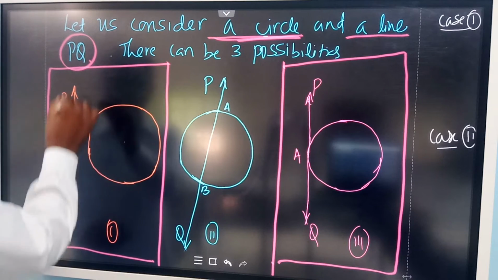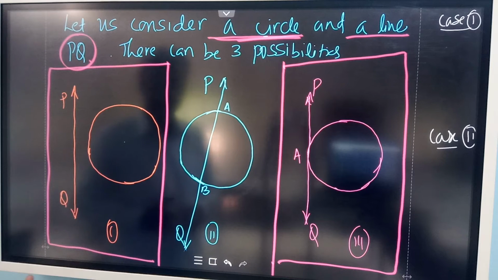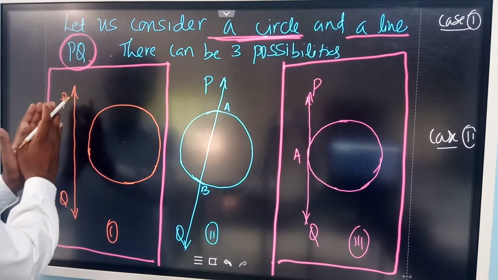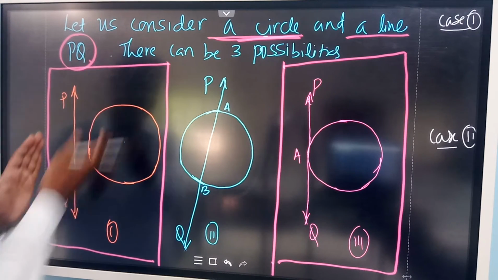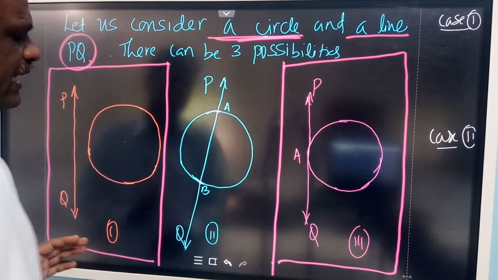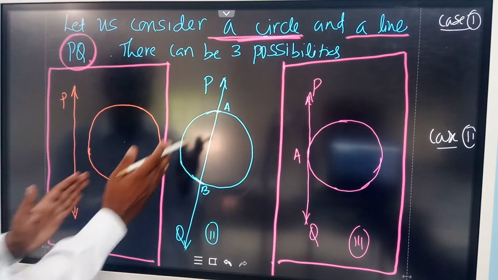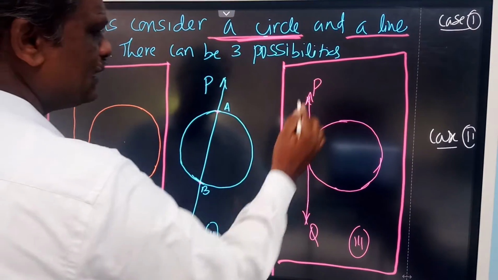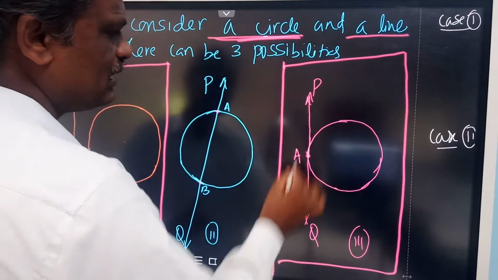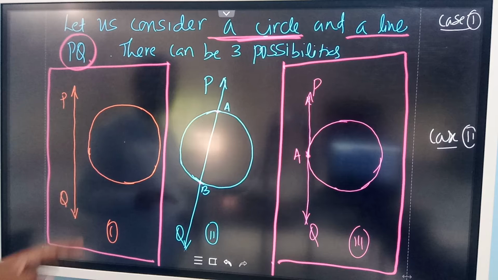See, a circle and a line may not be intersecting each other. They are totally separate. That is situation 1. Or otherwise you can bring this line onto this circle. It will intersect at two distinct points A and B. So this is another possibility. Or even otherwise, the line may touch the circle at only one point. So we have three situations.